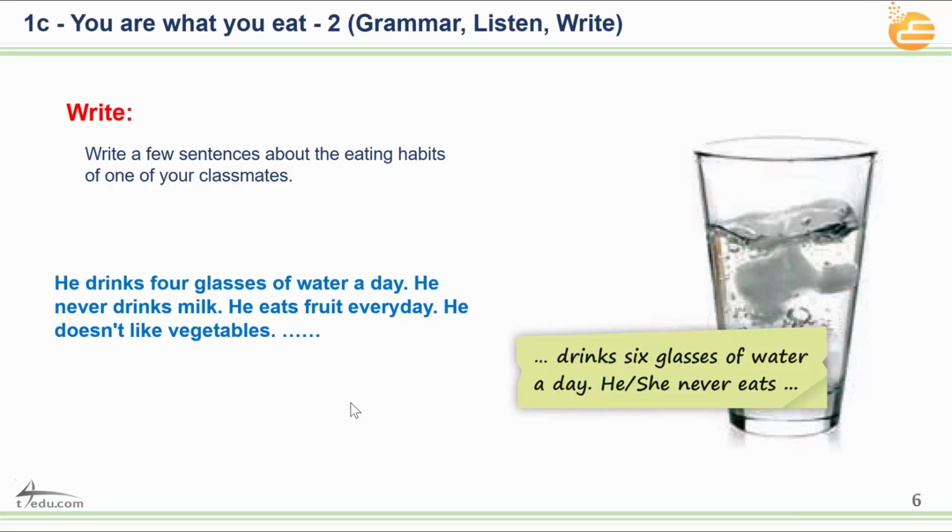Also the meats, pasta, pizza, any eating habits that he likes. Maybe if you want to write about kabsa or a traditional meal that you know about, you can write about it. The most important thing, I want you to write as many sentences as you can. 10, 15, 20, even 50 if you can. Okay? Very nice.